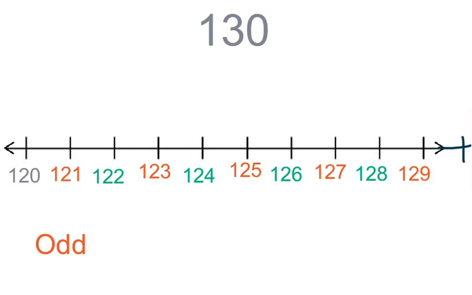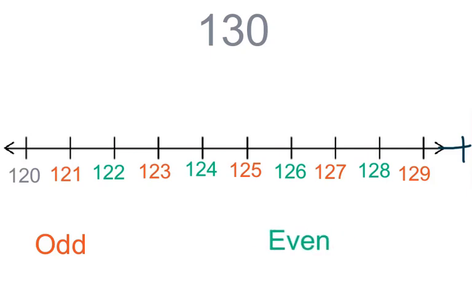The red numbers are odd, meaning they cannot be shared fairly between two people. Now let's look at our green numbers. 122, 124, 126, and 128. Those are called what kind of numbers? Even. Nice job.